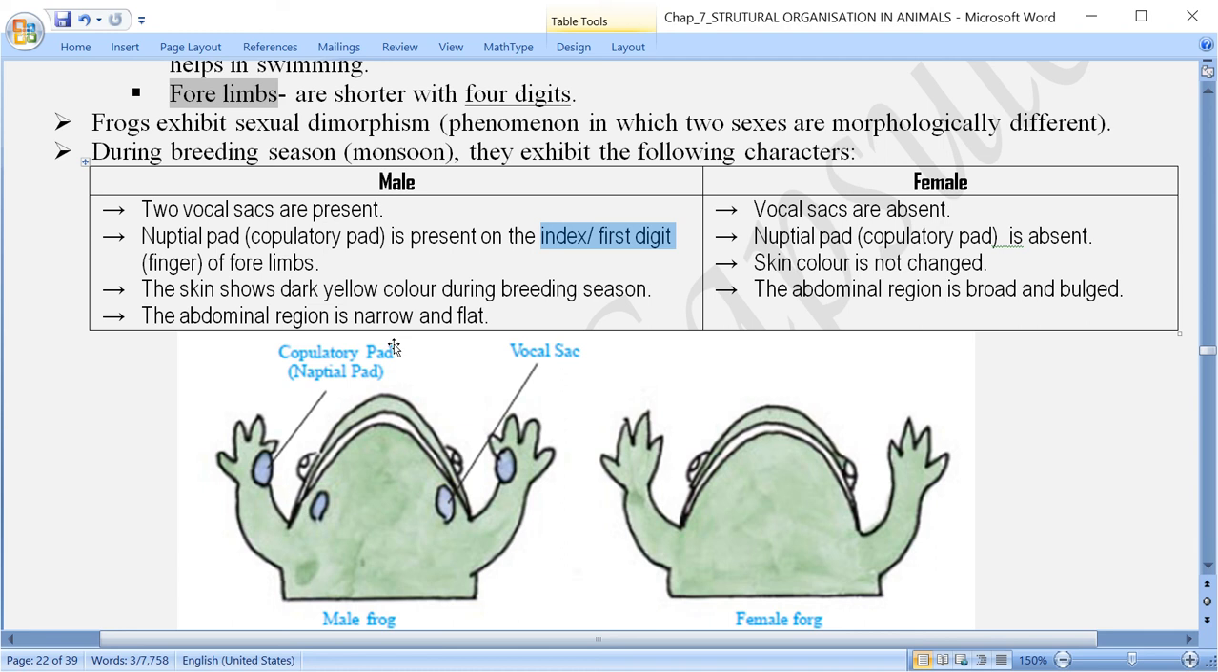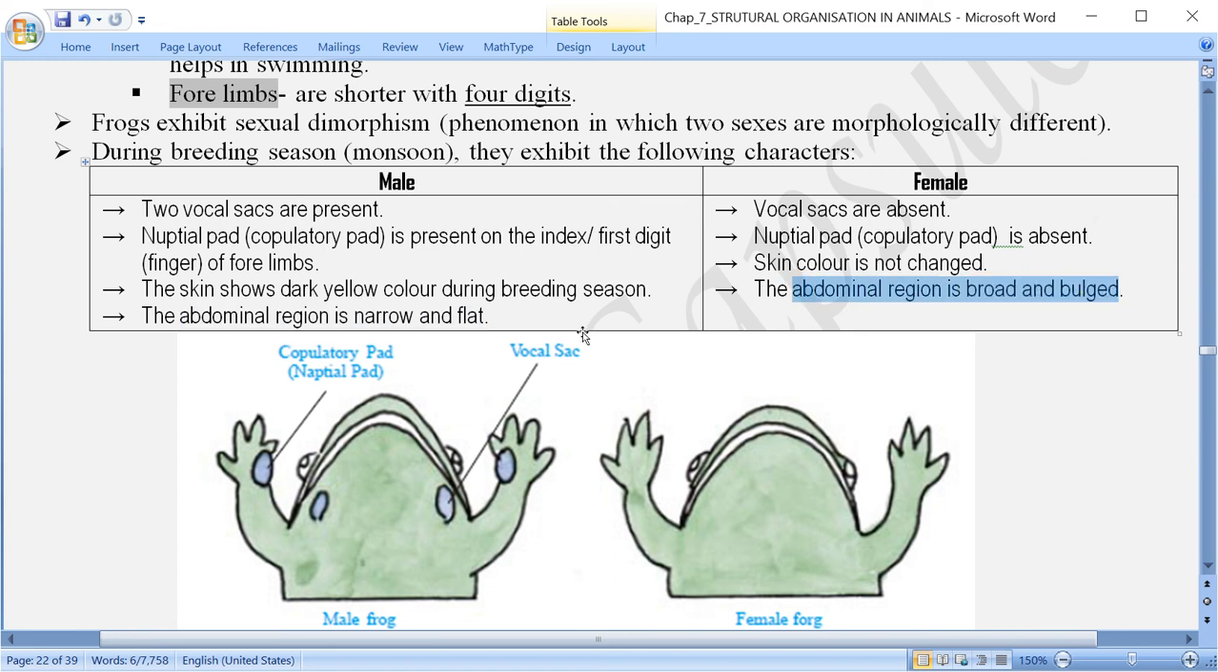Same thing when we look into the female, the nuptial pad or copulatory pad is totally absent. The skin during the monsoon season, that is the breeding season for them, in case of male is a little bit dark yellow, whereas in case of female there is no change in color. And the last thing that we can note down over here is the abdomen. Abdomen in case of male is narrow and flat, whereas in the female the abdominal region is broader and bulged out.